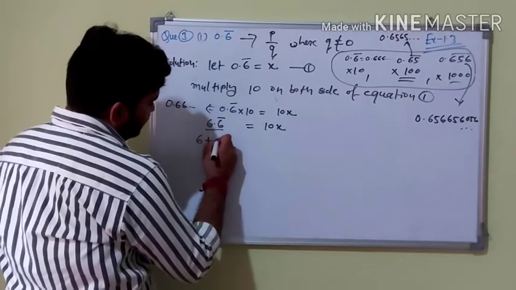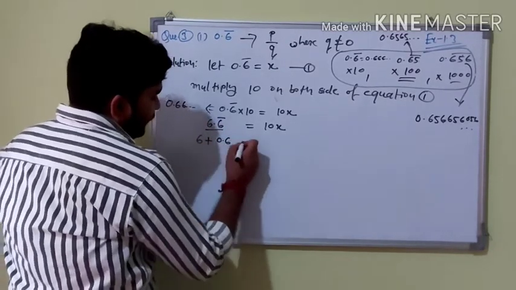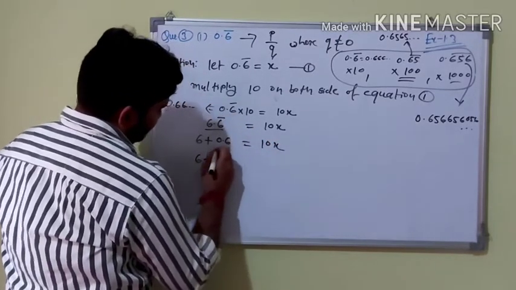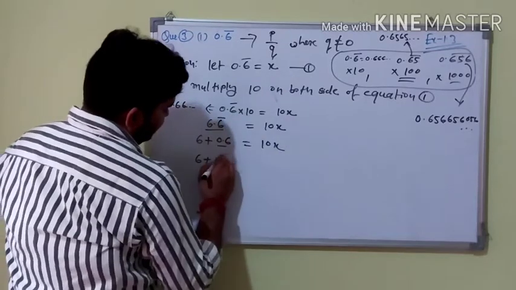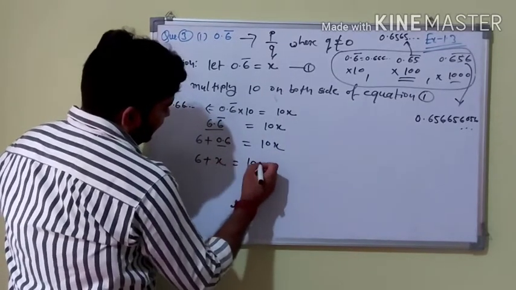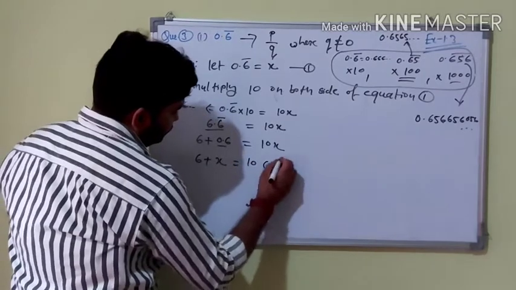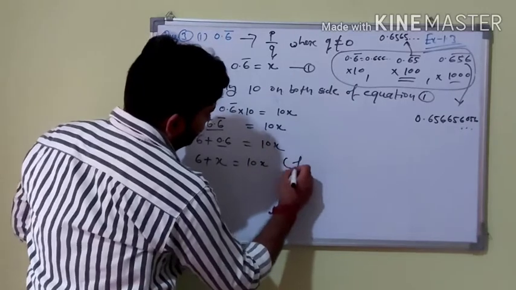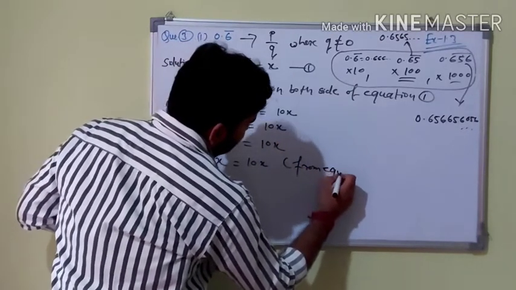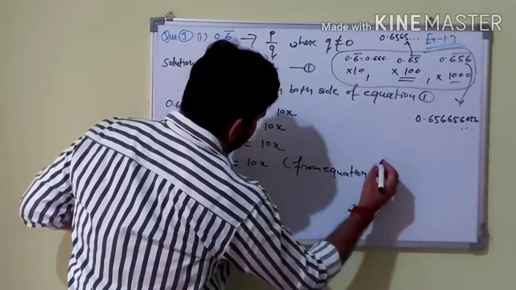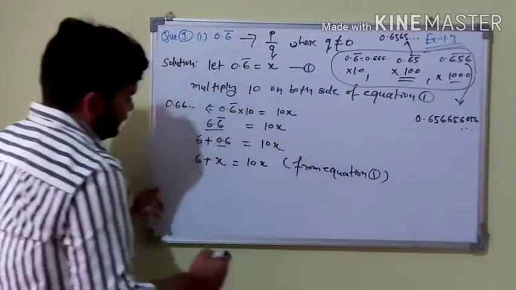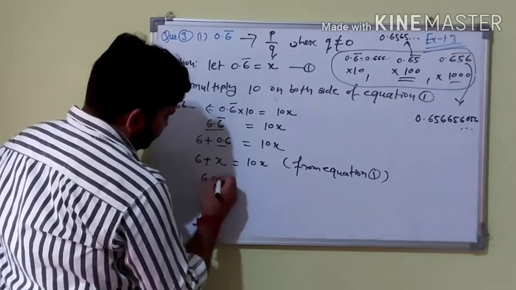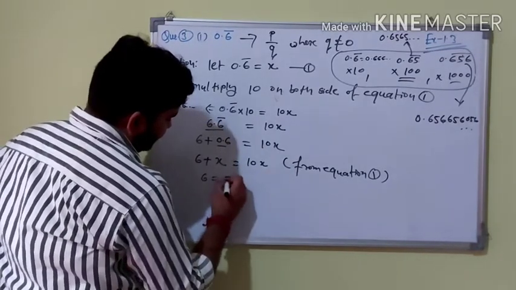6.6 bar can be written in the form of 6 plus 0.6 bar is equal to 10x, and we know that 6 plus 0.6 bar, what is 0.6 bar? 0.6 bar is equal to x, and 10x from equation 1, and we got here 6, x, 6 is equal to x transferred to this side.